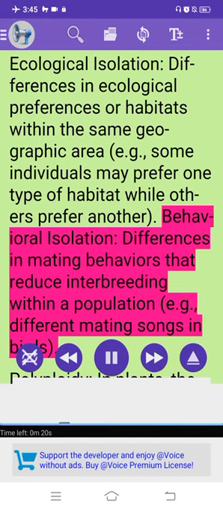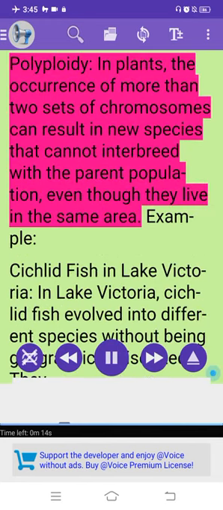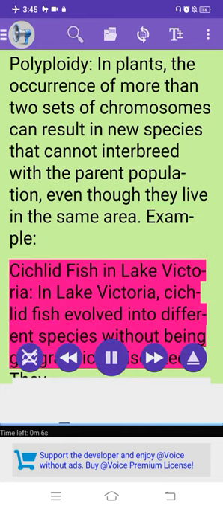Behavioral isolation: differences in mating behaviors that reduce interbreeding within a population, e.g., different mating songs in birds. Polyploidy: in plants, the occurrence of more than two sets of chromosomes can result in new species that cannot interbreed with the parent population, even though they live in the same area. Example: cichlid fish in Lake Victoria. In Lake Victoria, cichlid fish evolved into different species without being geographically isolated.